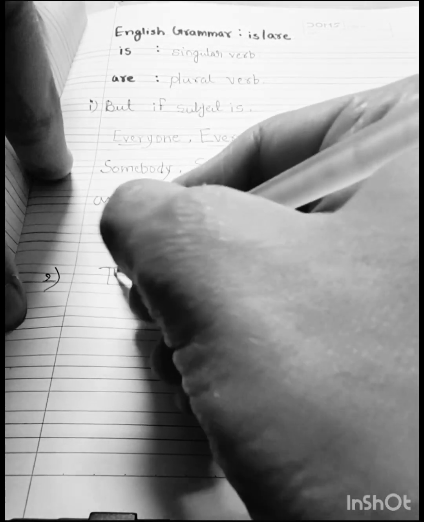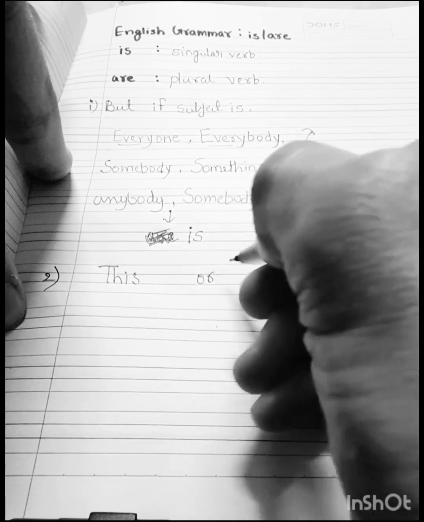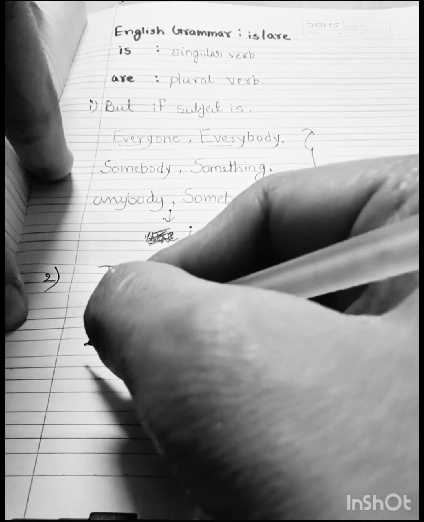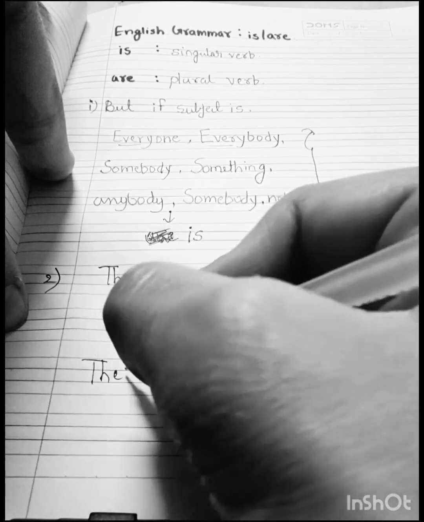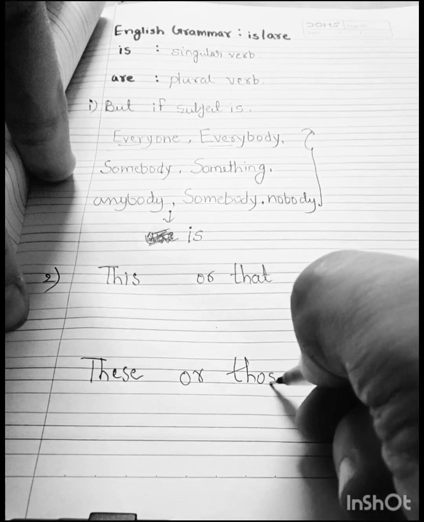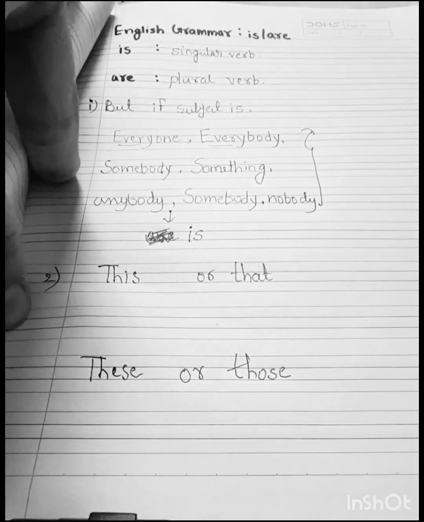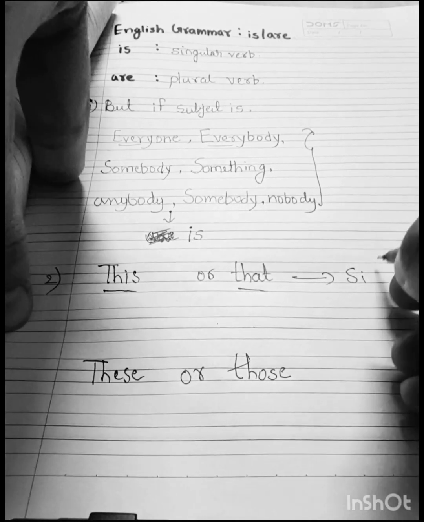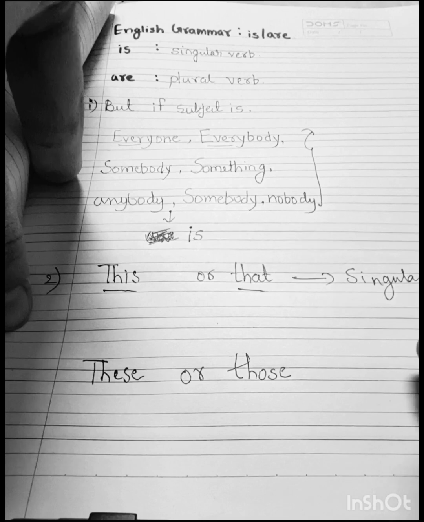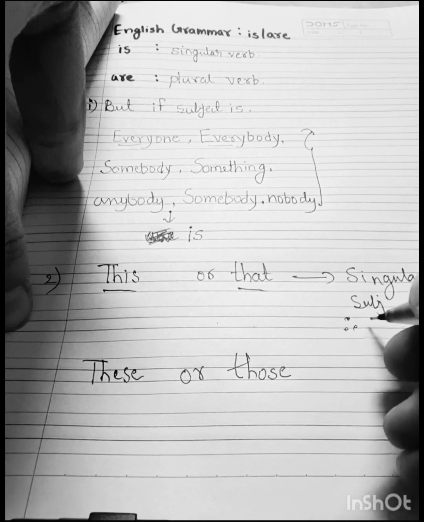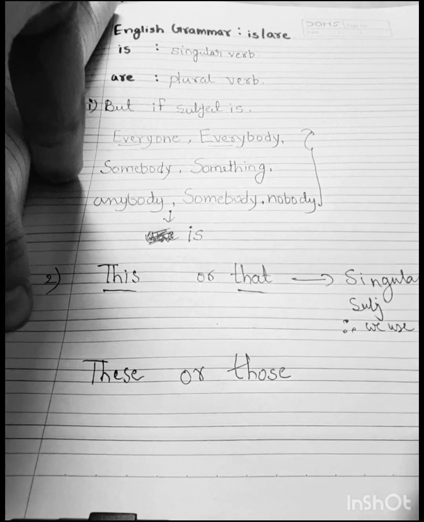Whenever you have this or that, or these or those: this or that is a singular subject, therefore we use is.